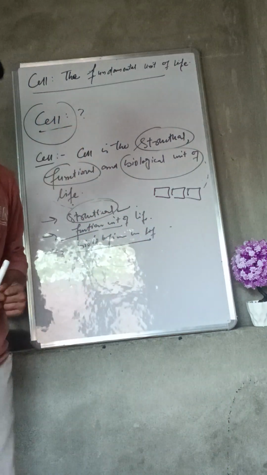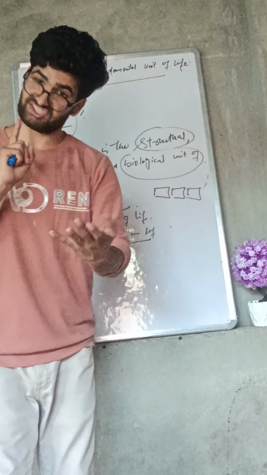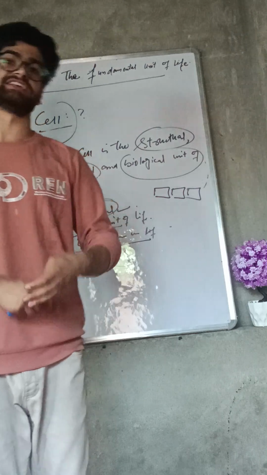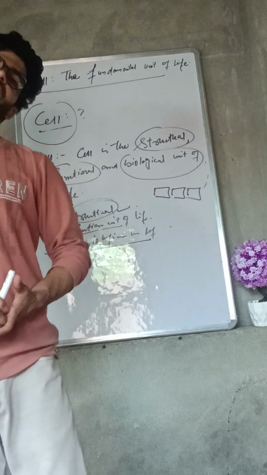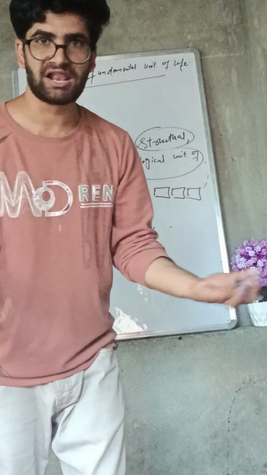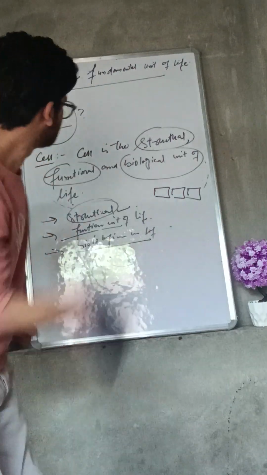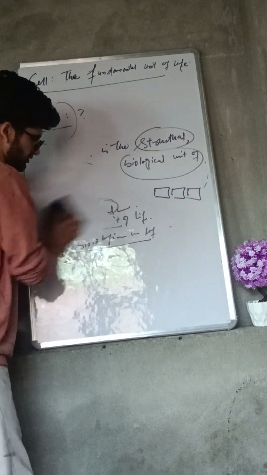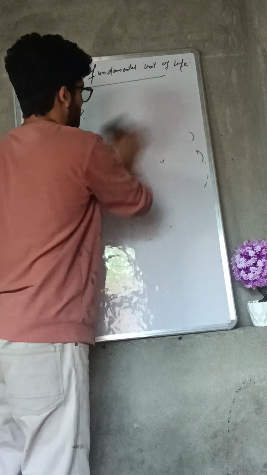So these are the three words. What is a cell? Cell is the structural unit of life, cell is the functional unit of life, and cell is the biological unit of life. Now there comes an object who can come there,